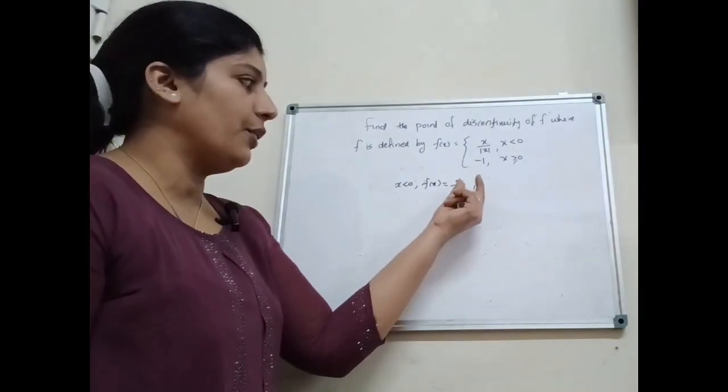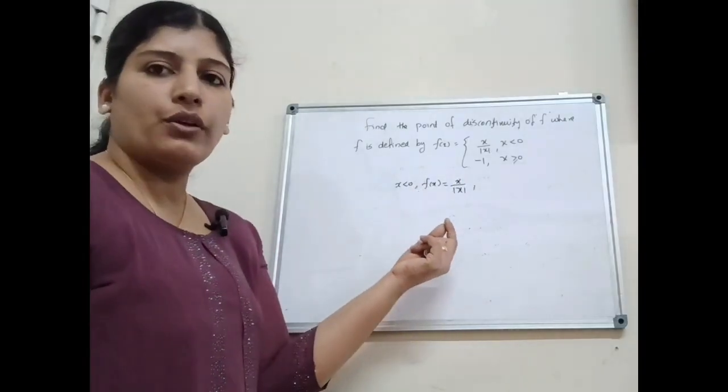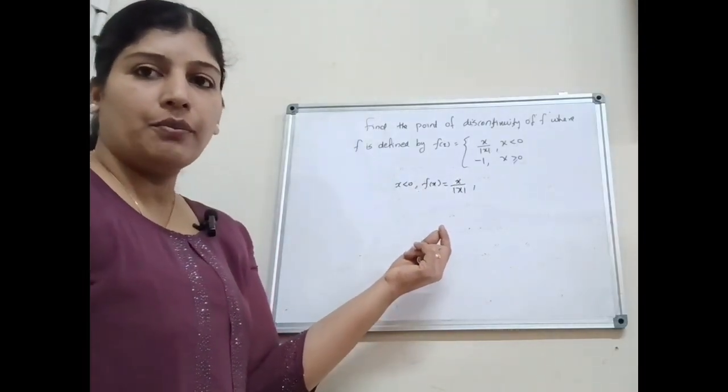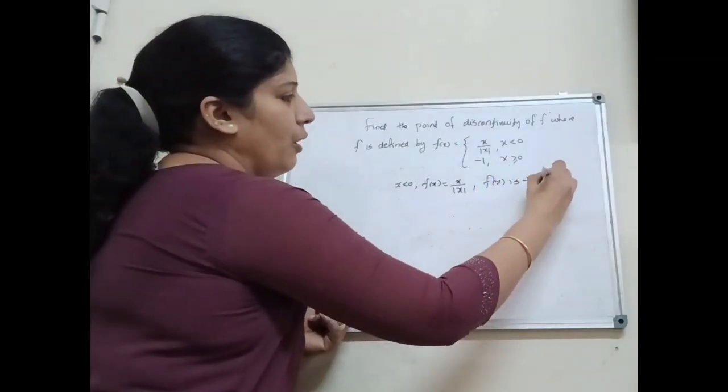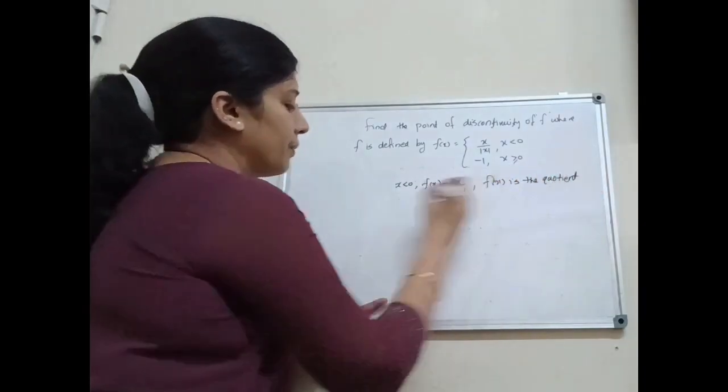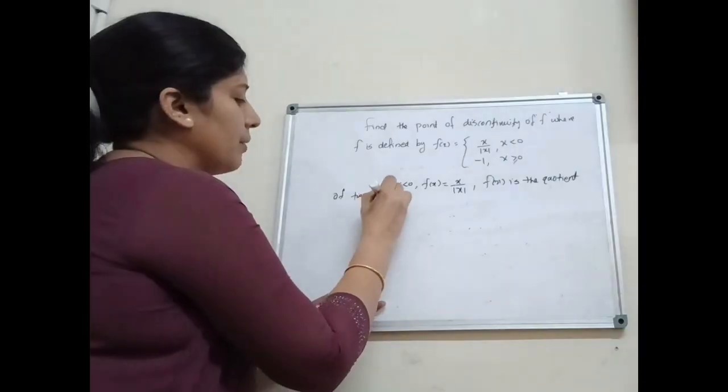Here, f of x equal to x by mod x is the quotient of two continuous functions. Identity function and modulus function are continuous. Therefore, here f of x is the quotient of two continuous functions.